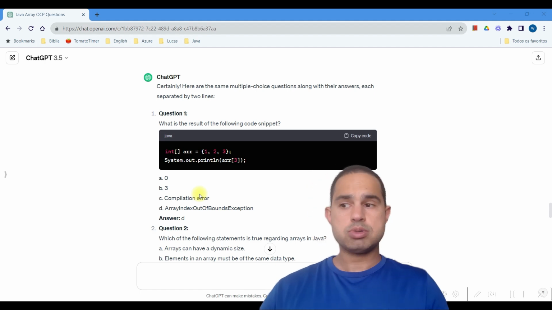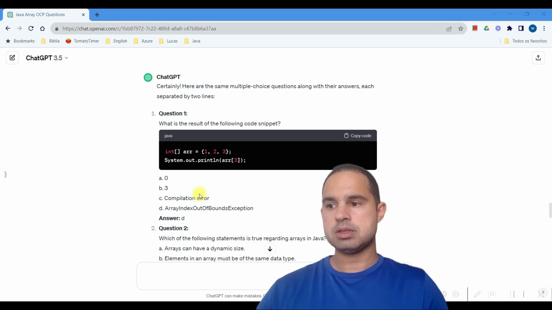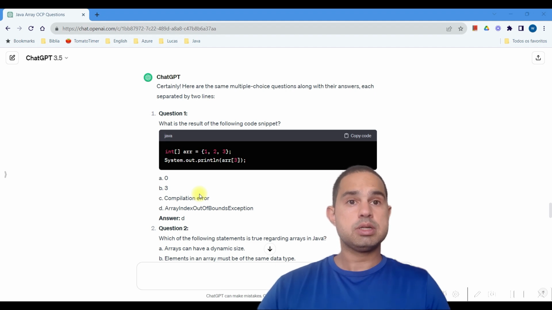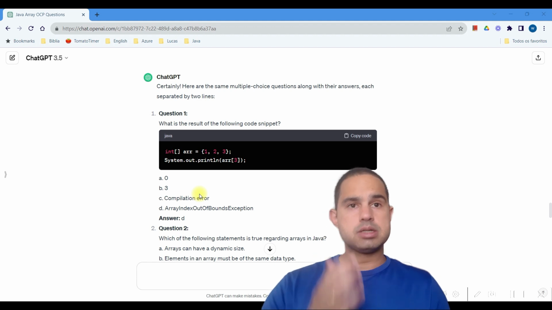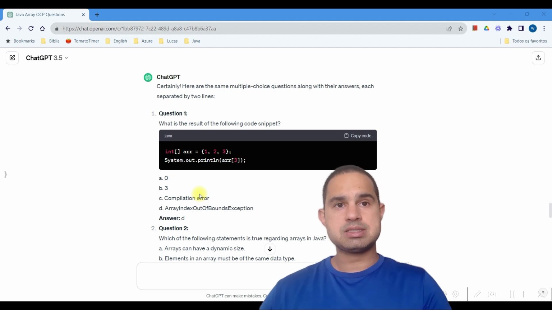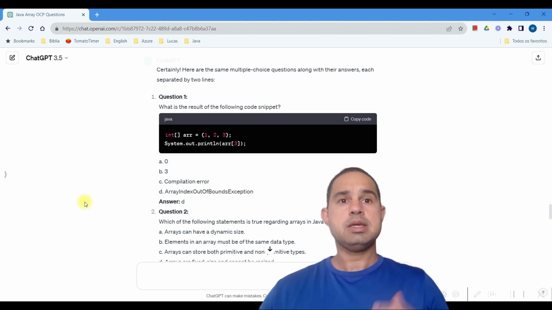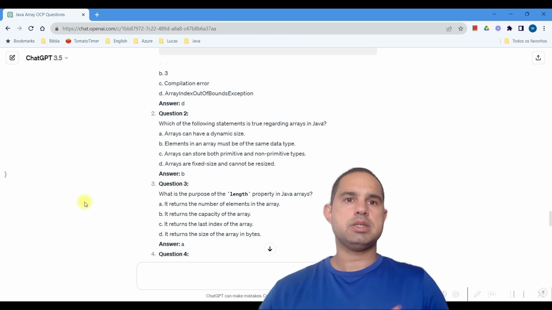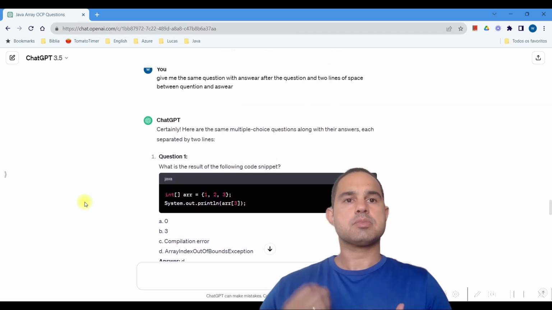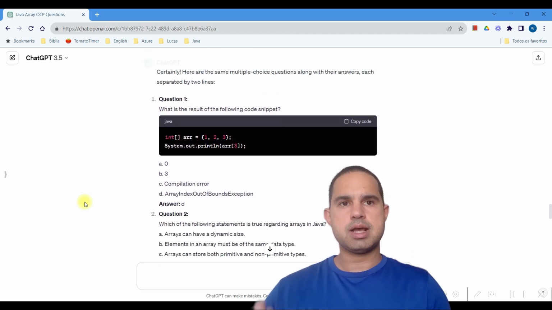So the answer is not the number 3 like in letter B. The answer is index out of bounds exception, because when we try to get something in an array where the index doesn't exist, it gives us an index out of bounds exception.